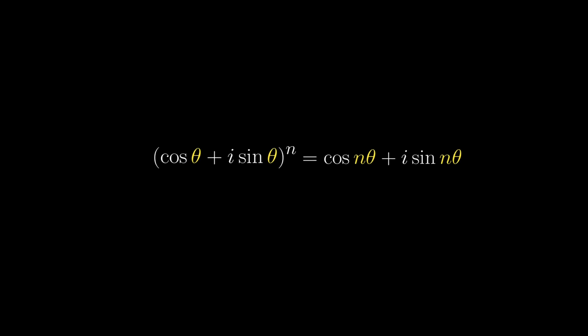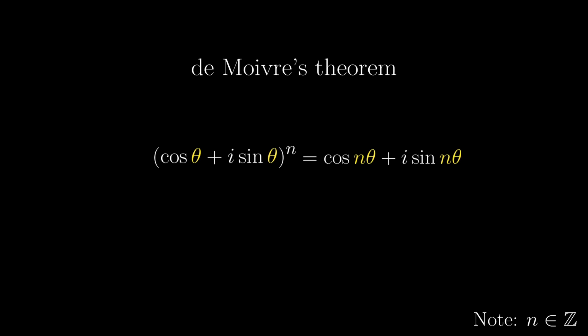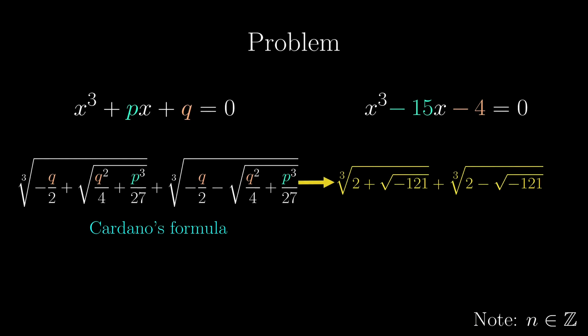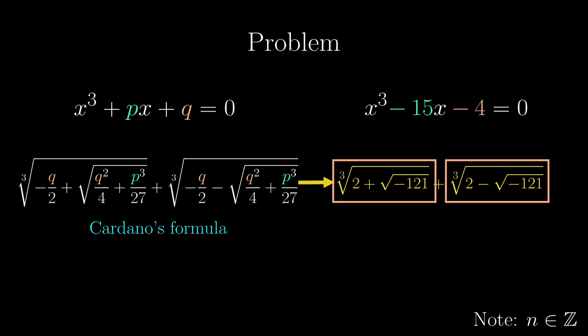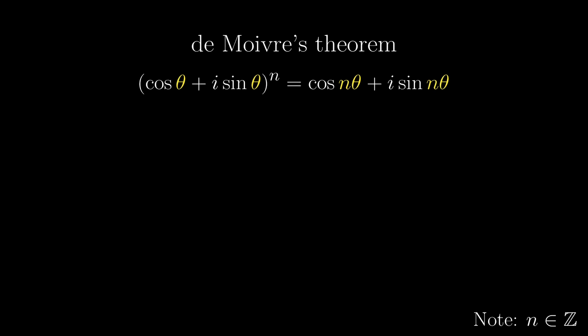Note that n has to be an integer. But why dedicate an entire chapter to this theorem? Remember that in the very beginning, the reason to start the study of complex numbers was the appearance of these square roots, but we also need to deal with the cube roots. And De Moivre's theorem is going to be involved in finding cube roots because it is generally useful in finding nth roots of one.